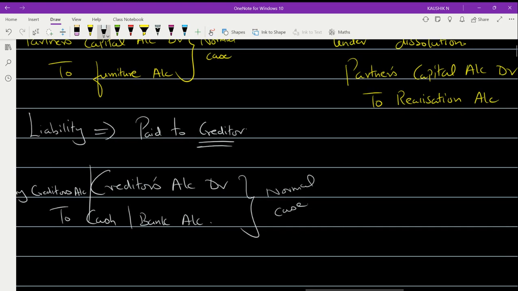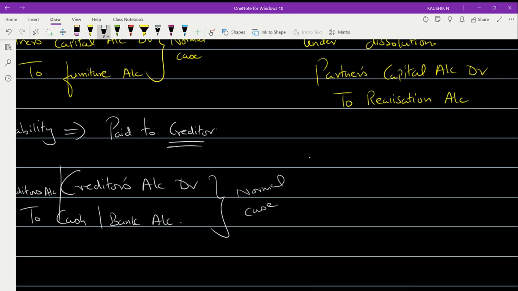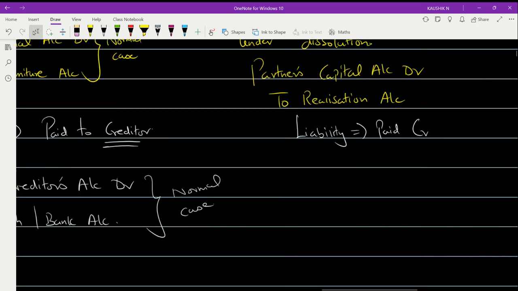But now under dissolution, the same example of a liability, paid creditors. Here creditor is a liability. In the place of this liability, you have to use realization account. That is the only change.